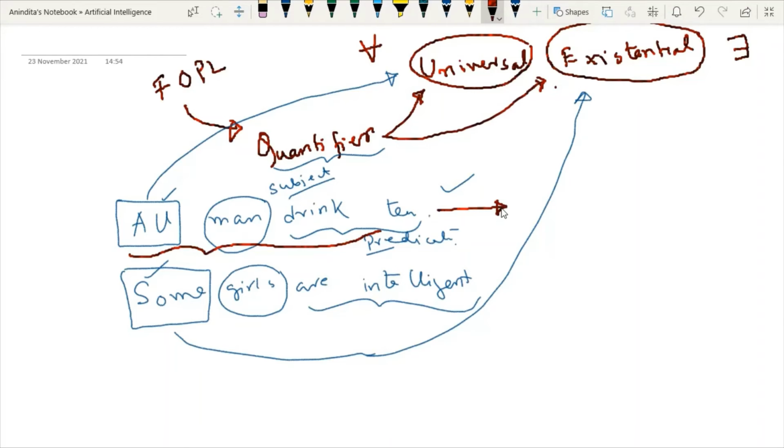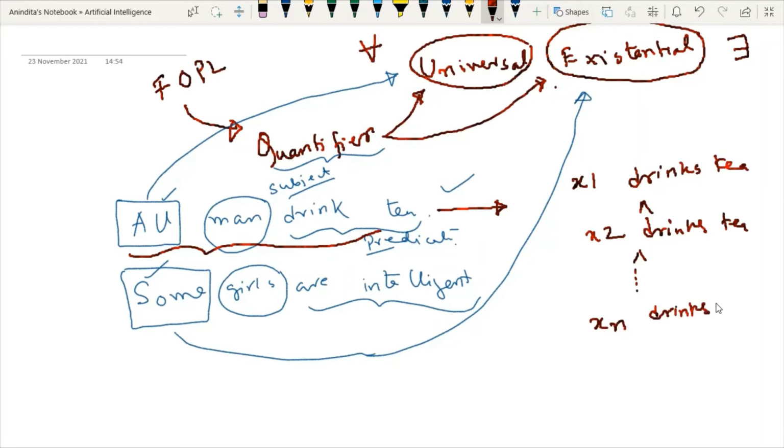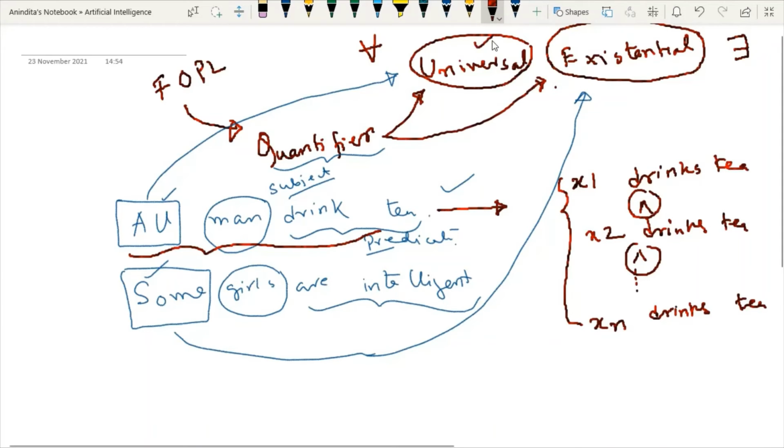All men drink tea means whenever I am talking about a person X1, this man drinks tea, and whenever I am talking about another person, this man also drinks tea. This will continue up to Xn, who also drinks tea. So all men drink tea means if I take x1 to xn number of variables, everyone drinks tea. So we have an AND connective over here, right? Whenever we have this kind of scenario, we need the universal quantifier.